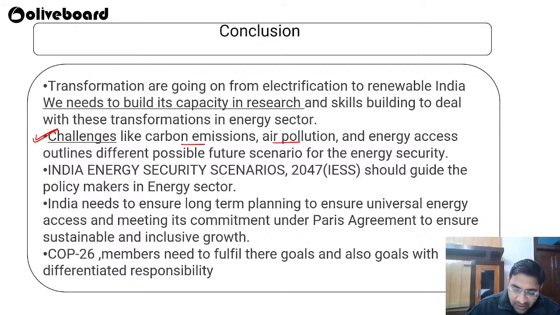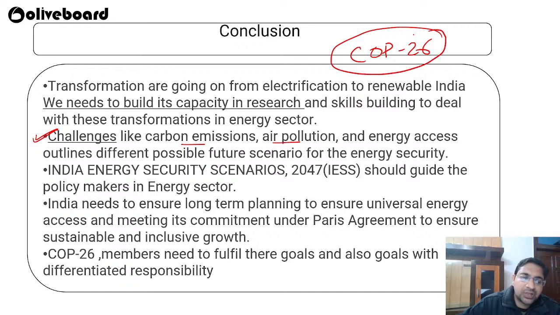we reach our energy security. Okay, in COP 26 people asked us to reduce coal consumption, but we are still in a developing phase and we cannot reduce our coal consumption. It is the duty of the developed world to provide cleaner technologies to the developing world so that we can reduce our fossil fuel consumption.